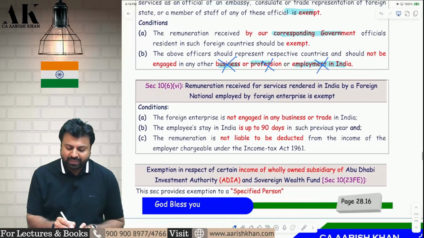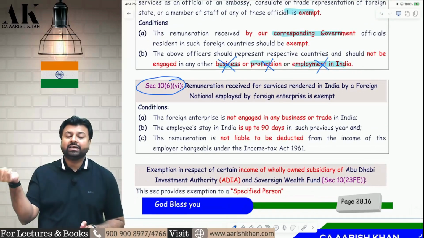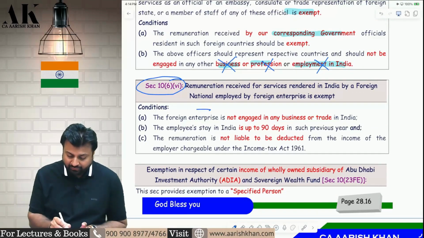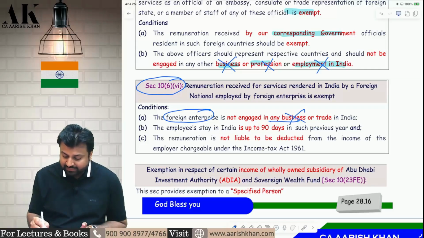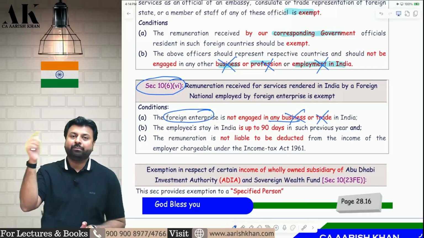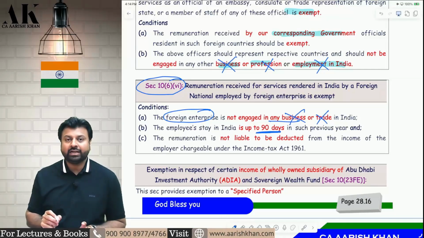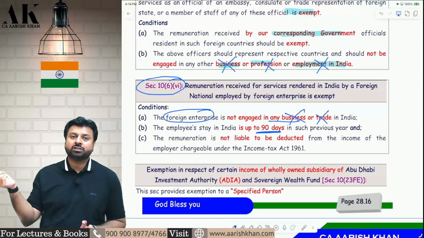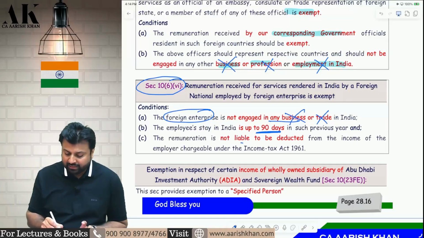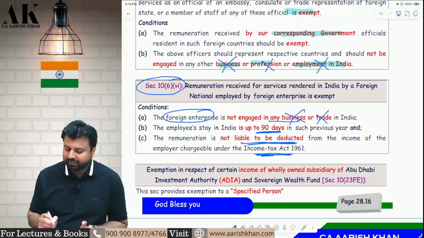Next one I have given you example in the class. Tesla is sending employees to India. So there is a foreign enterprise which does not have any business or trade in India. It is sending its employees to India for some liaison office purpose. Up to 90 days they are staying in India, and whatever remuneration is paid by Tesla to their employees in India, they are not taking deduction of that under the income tax law.